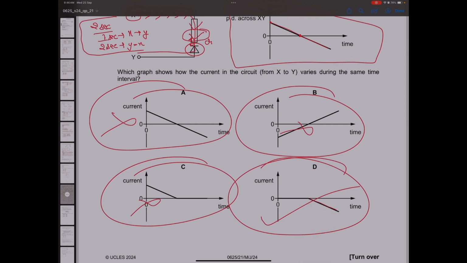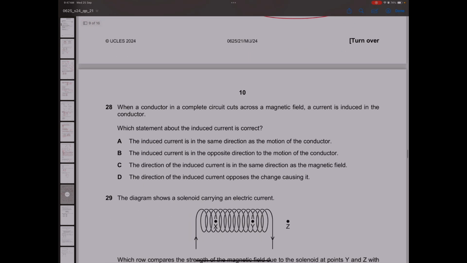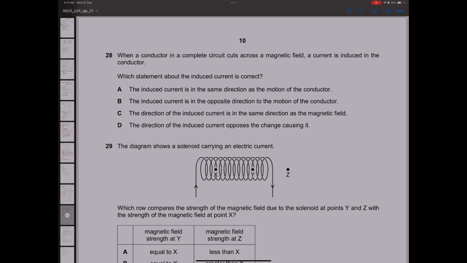When a conductor in a complete circuit moves across a magnetic field, a current is induced. Which statement about the induced current is correct? The induced current is in the same direction. This question is about Lenz's law. We know that the induced current or the induced potential difference is in the opposite direction to the change causing it. Whatever change you are trying to make, the induced voltage or current will be in the opposite direction.